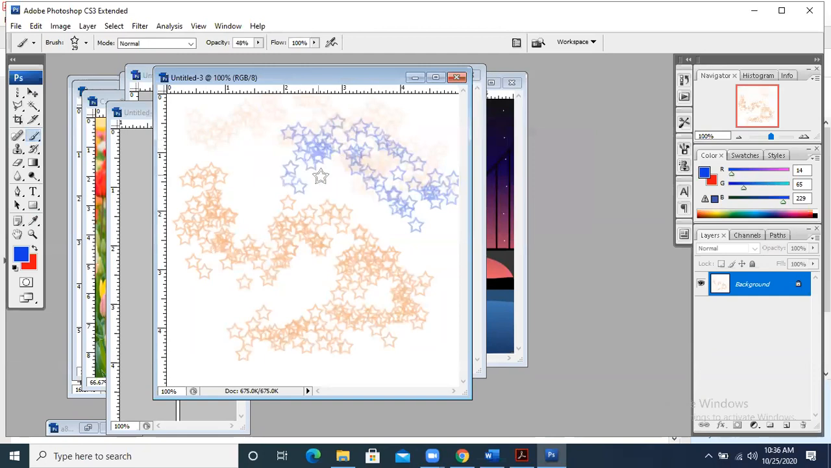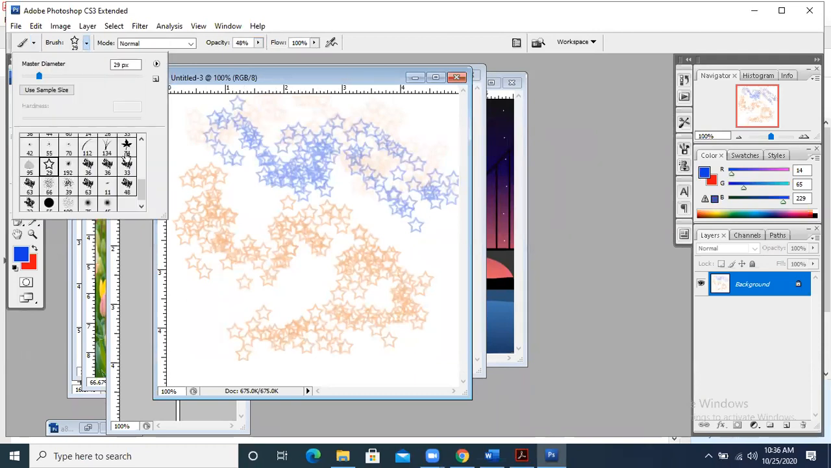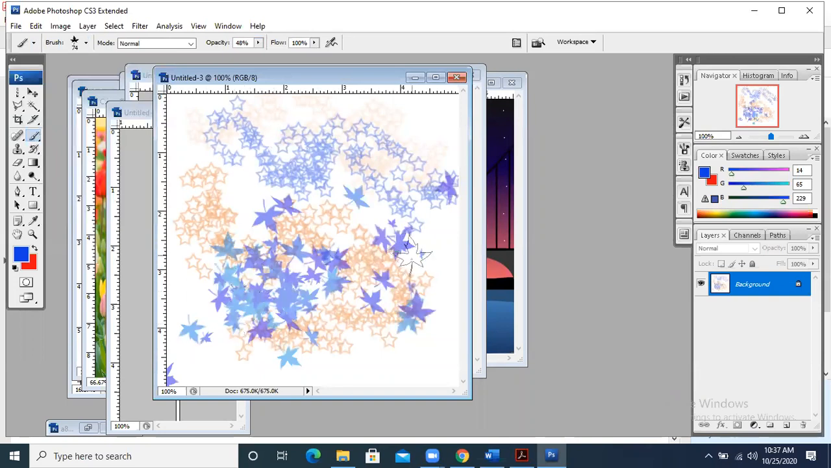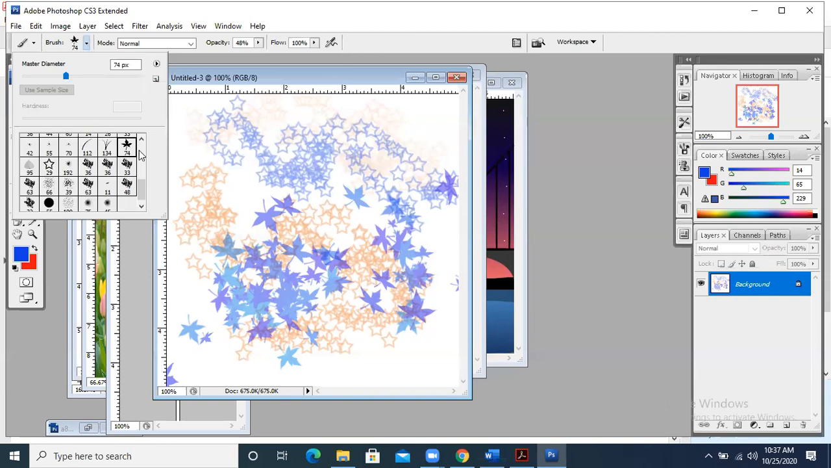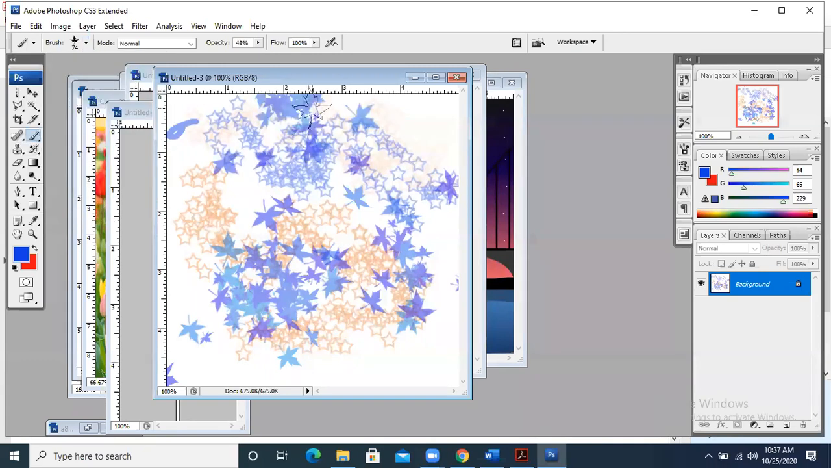Now when I am drawing, it is drawing the stars. If I change it from star to any other symbol, this is a leaf. Take this leaf. So when I am drawing this, it is drawing in this way, in this color, wherever I am clicking. The size is very high, 74. So if I change the size to 9 and then I draw, you can see the change. You can take this leaf, and it will be in this size. Okay, this is how you are going to draw some different things using the brush tool.